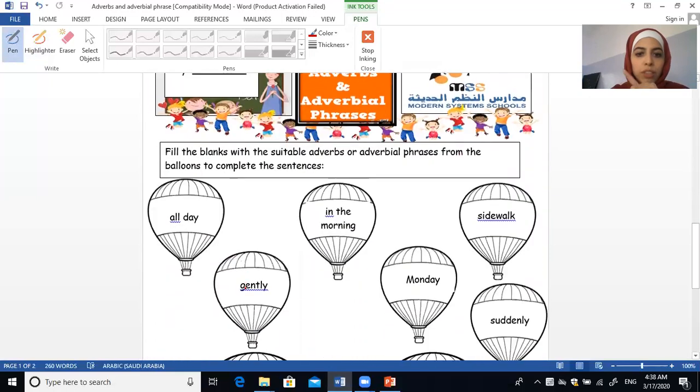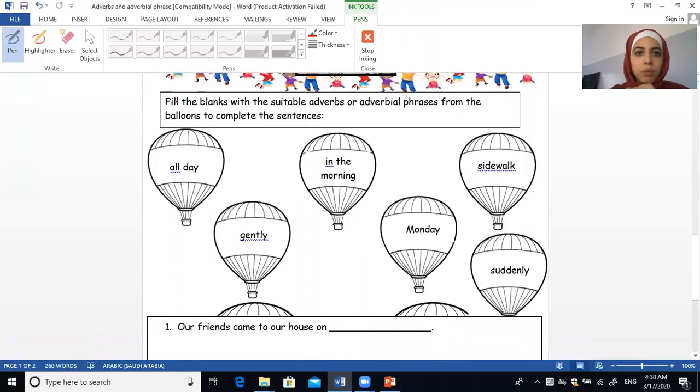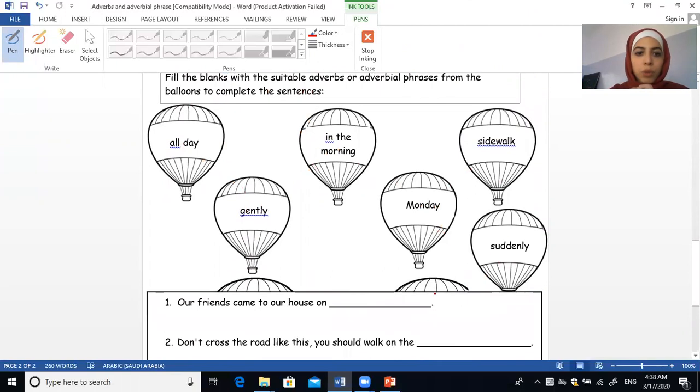I'm just gonna do the first one with you. Fill the blanks with the suitable adverbs or adverbial phrases from the balloons to complete the sentences. So I have all day, gently. Gently means in a very nice way. In the morning, Monday, sidewalk, and suddenly. Let's start with number 1.